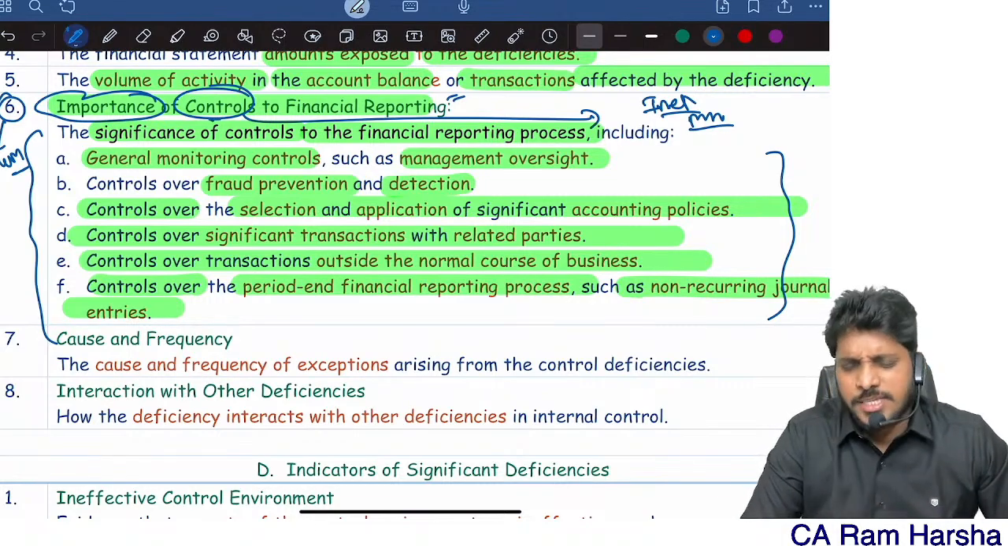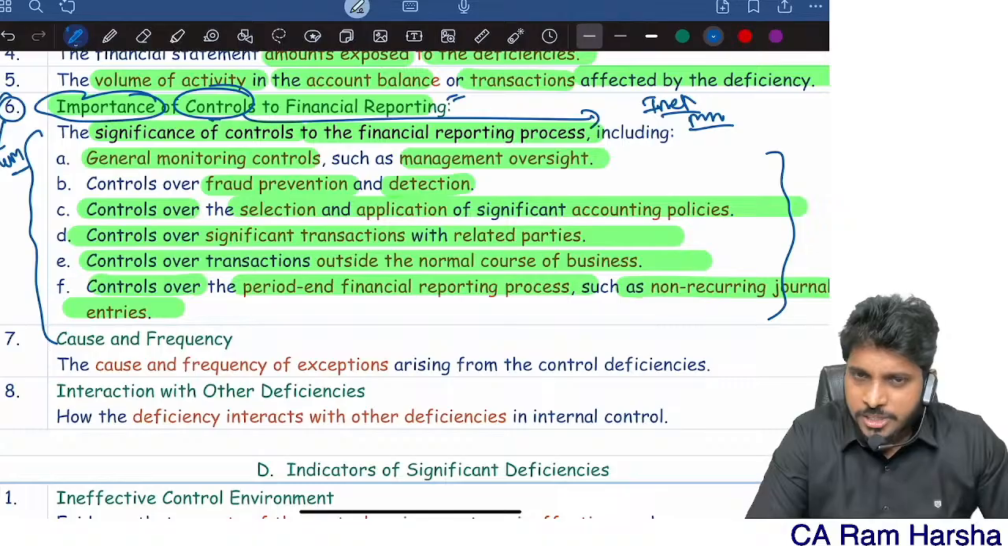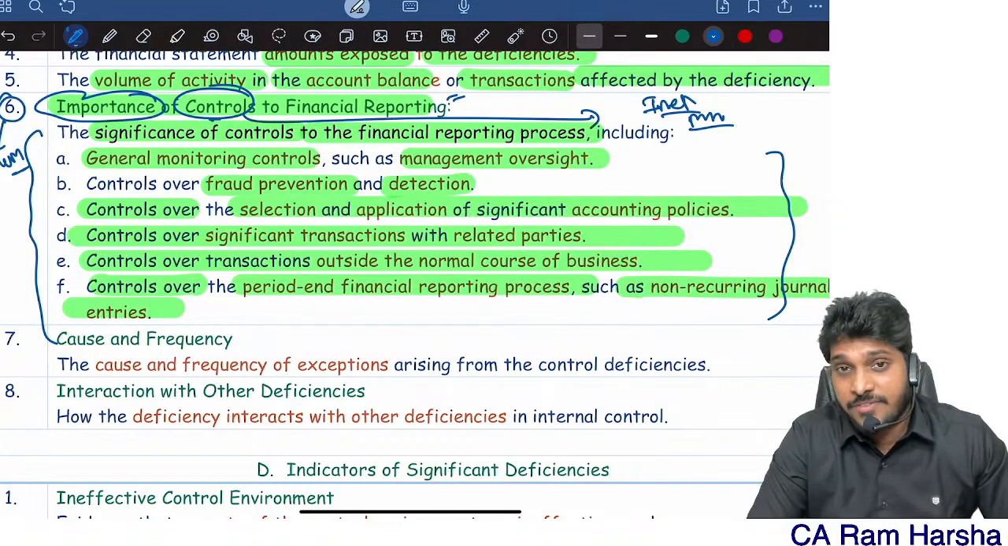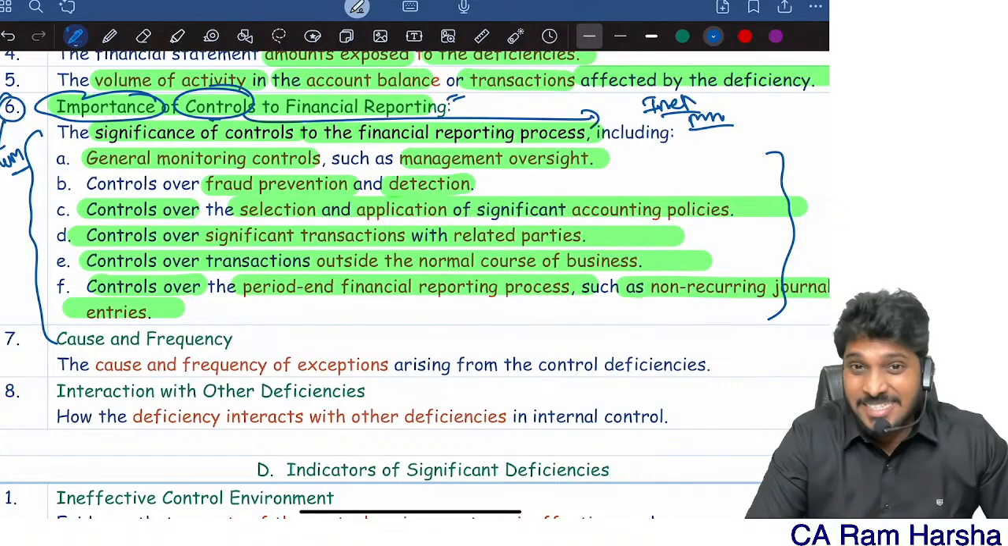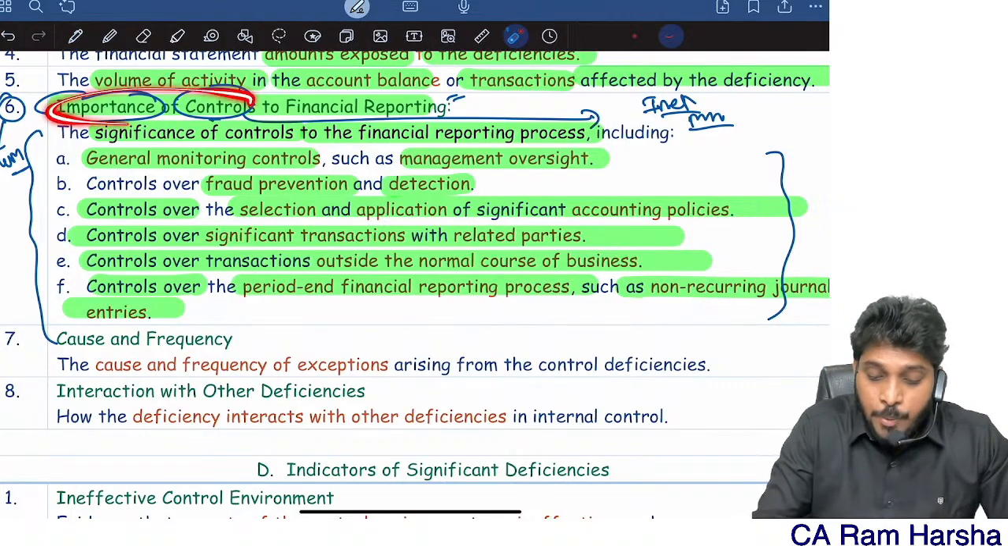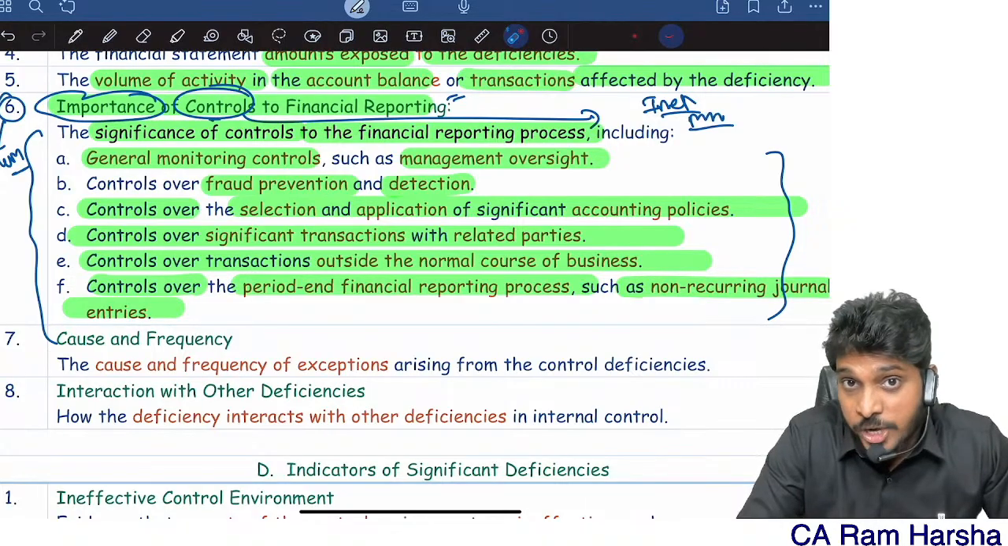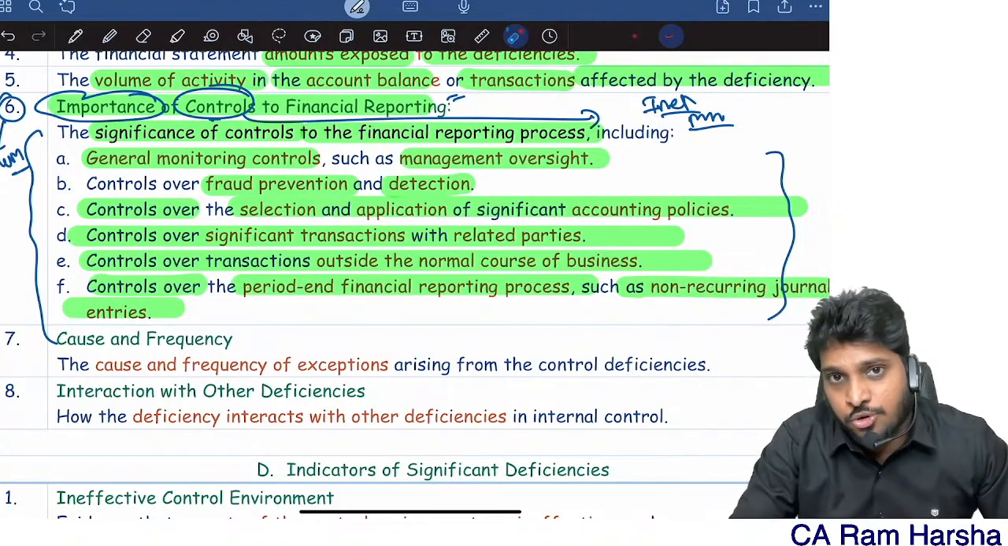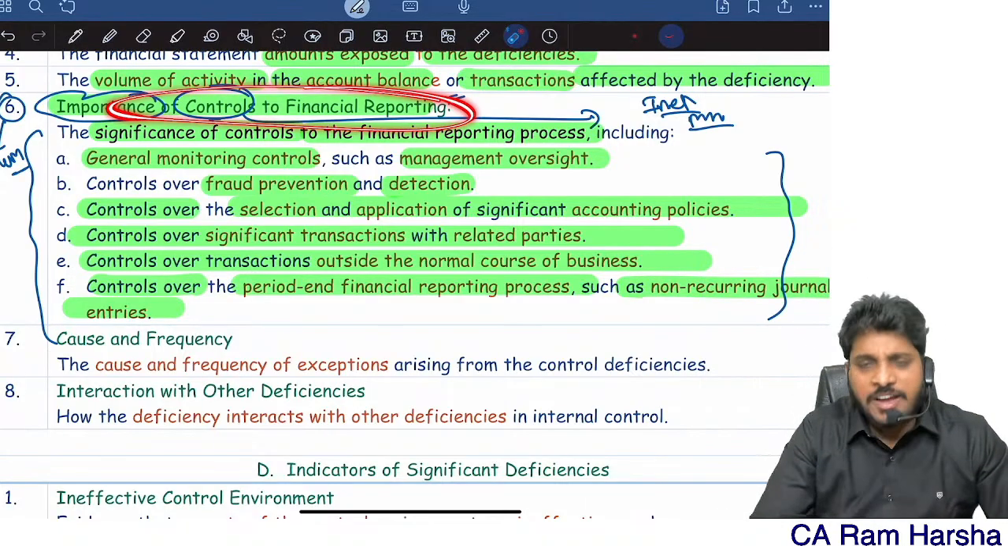The auditor has to decide whether a deficiency or a combination of deficiencies constitutes a significant deficiency or not. While deciding, one of the factors the auditor will consider is the importance of the control to financial reporting. Give a few examples of those controls. What controls are relevant to financial reporting?